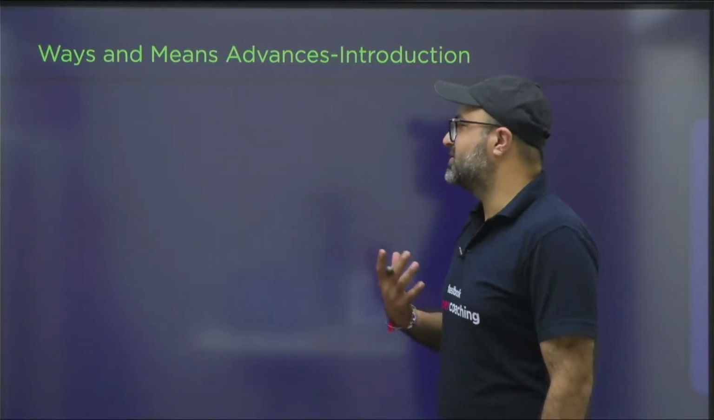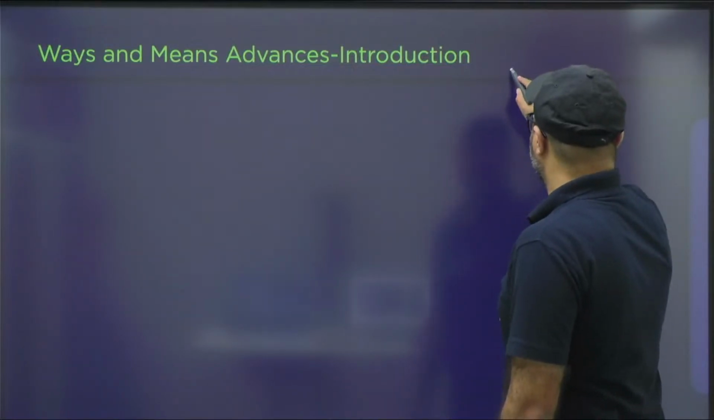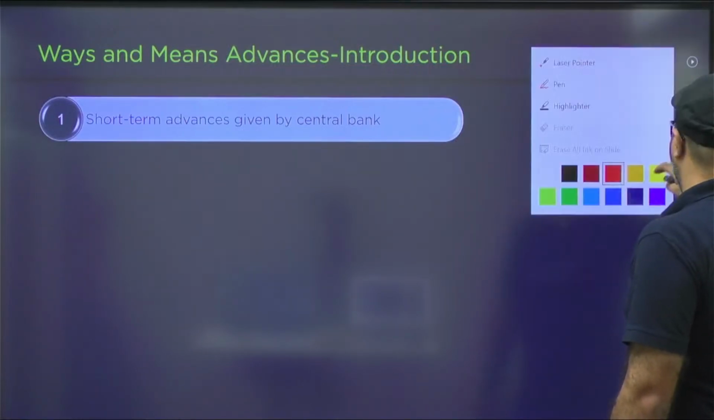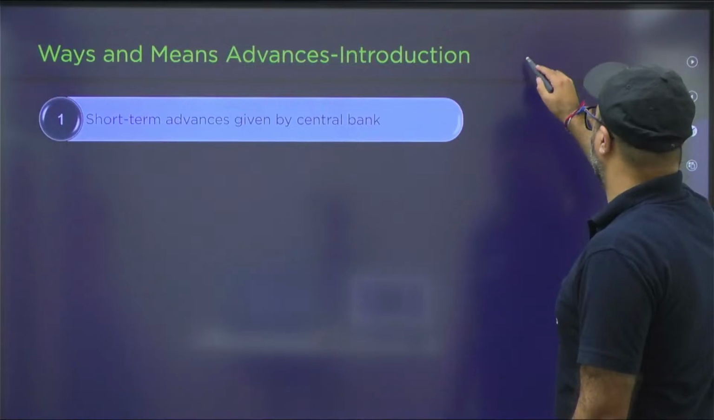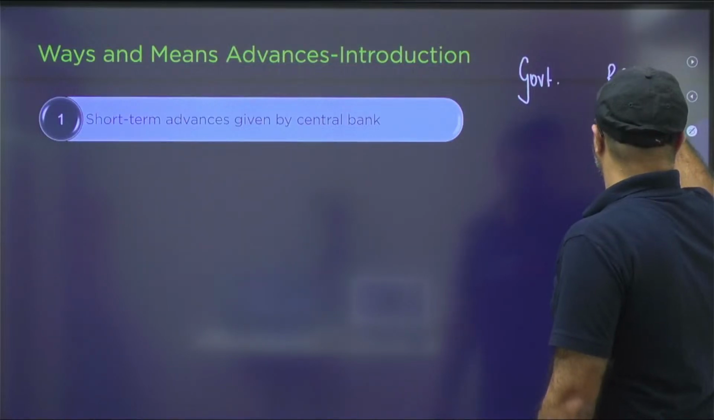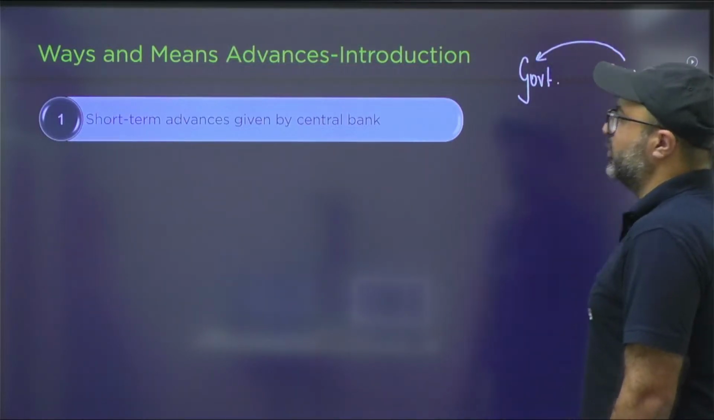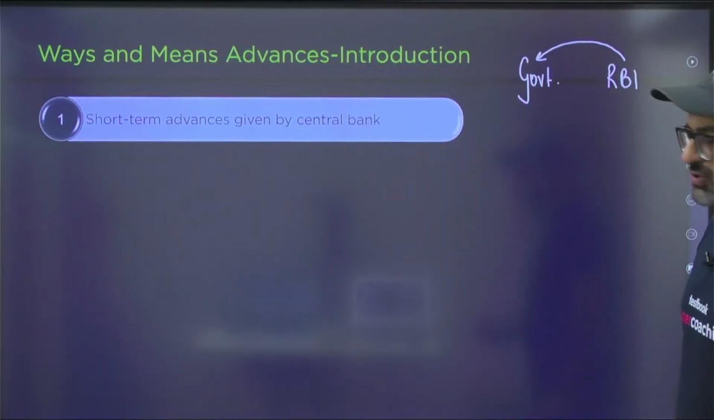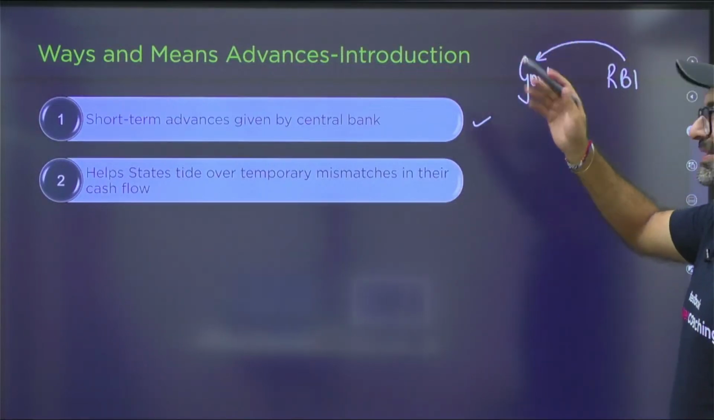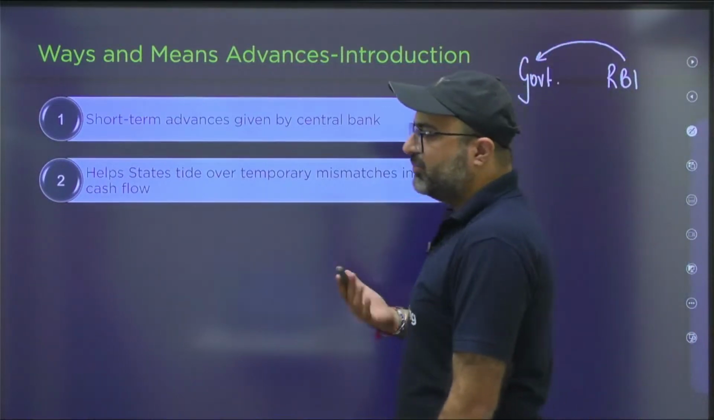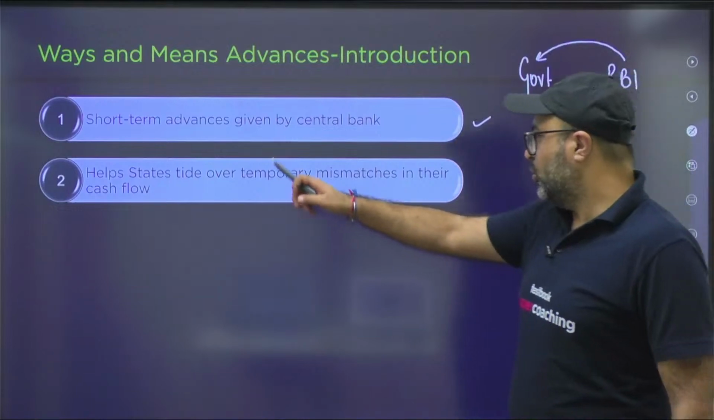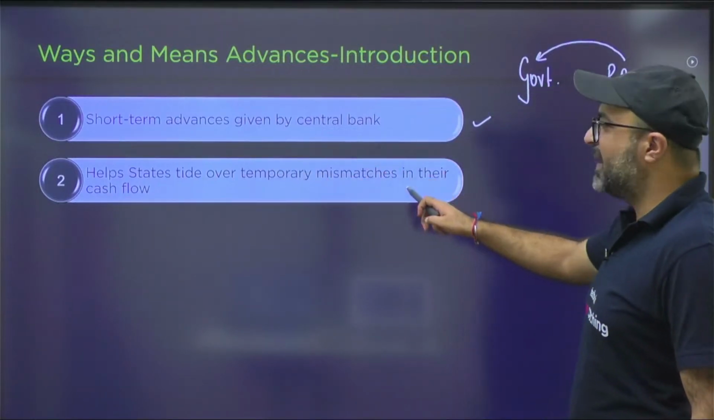Ways and means advances basically means whenever government is in need of funds, government can borrow from RBI, and RBI provides short-term lending. RBI provides short-term lending advances to the government, and that short-term lending advances is known as ways and means advances. Now the question is, so why does government require short-term advances? Government requires short-term advances in order to overcome the temporary mismatch in their cash flow.